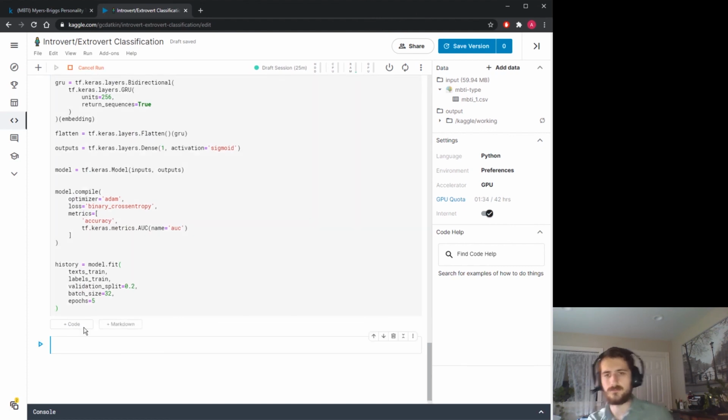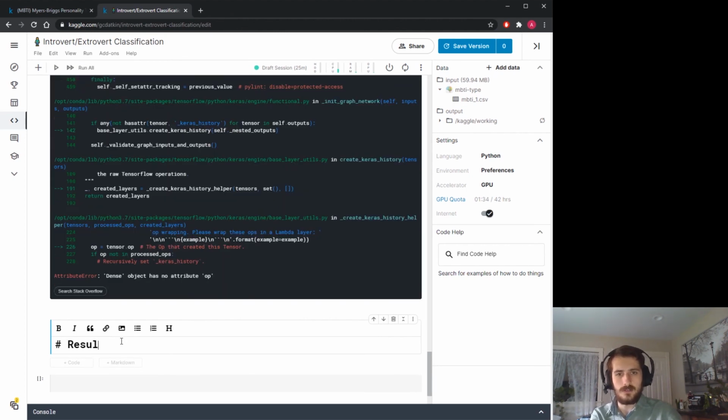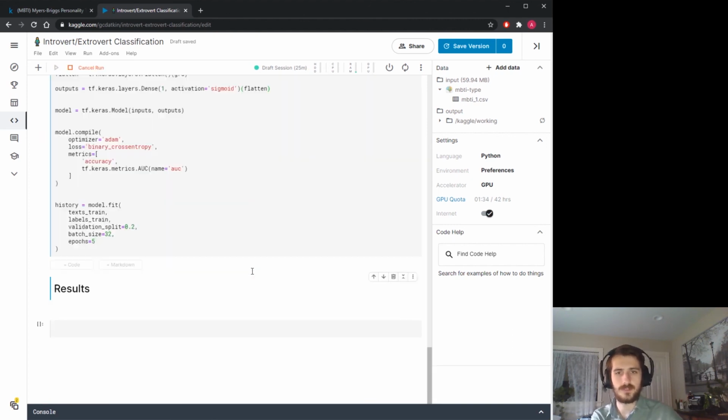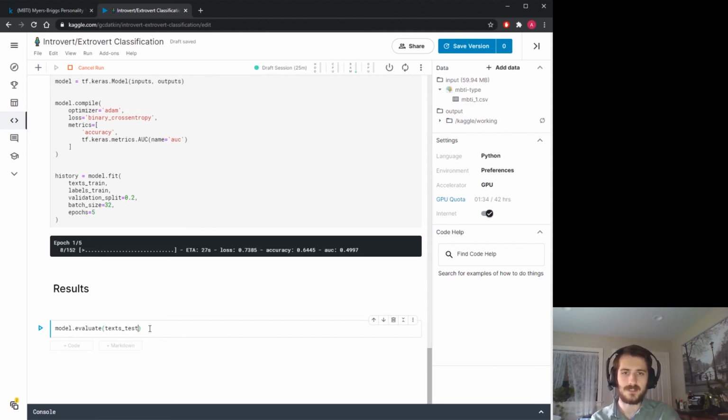Let's train. Oh, I must not have passed something in properly. Inputs goes to here, embedding goes to here, GRU goes to here. Flatten did not go to the outputs. Okay. So we'll evaluate the model when it's finished on the test set, text test, labels test. And I will resume the video when it is done.